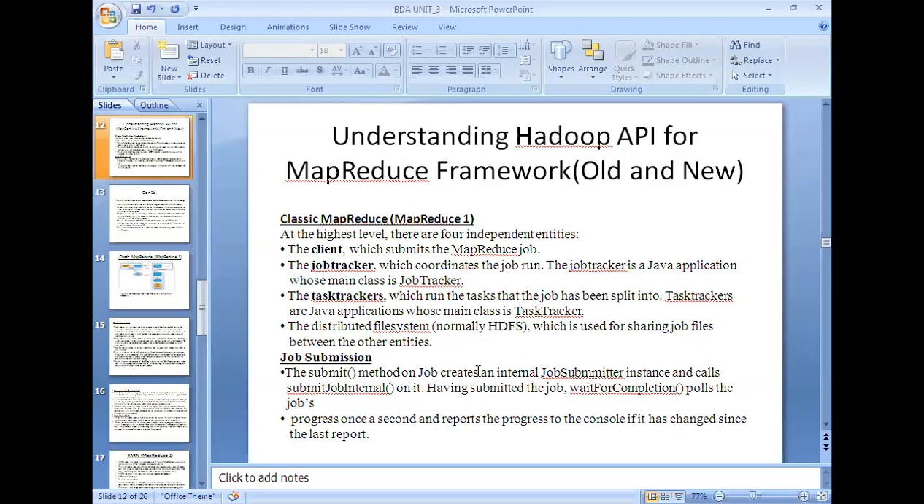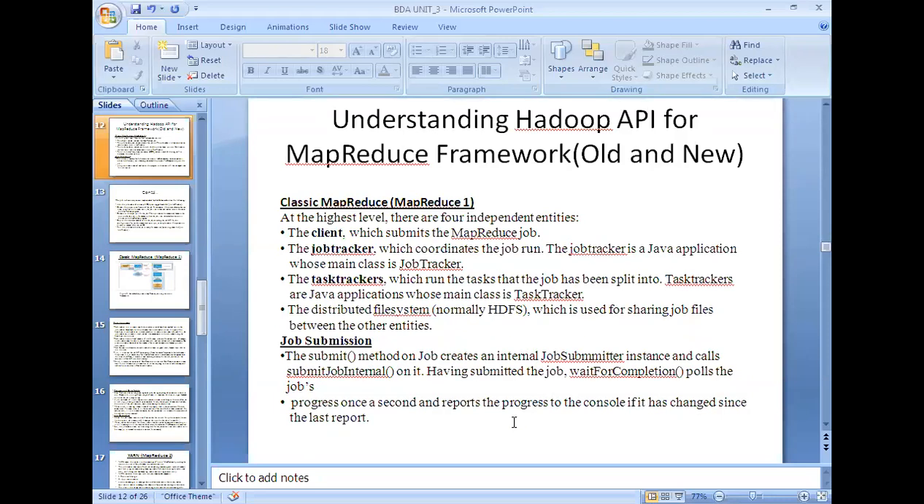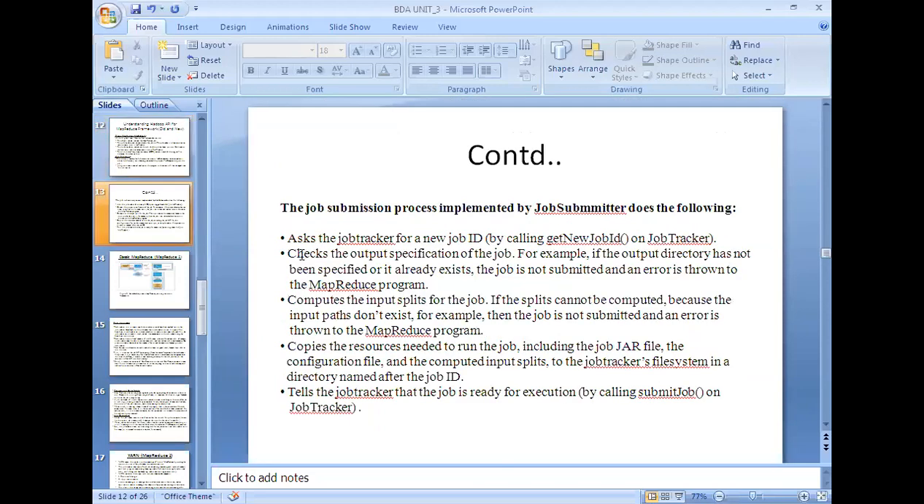So what is the process that exists during the submission of the job? When you call the submit method, internally an instance of job submitter will be created. In turn, it will call submit job internal. The job submitter instance does the following activities. One, it creates the job ID.